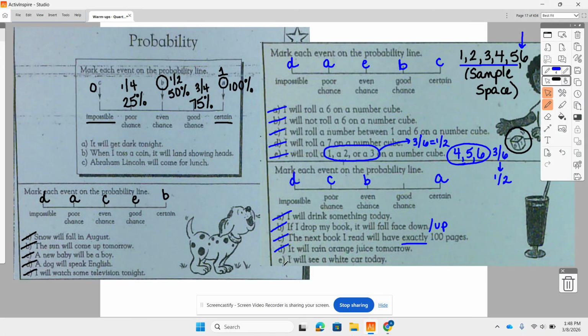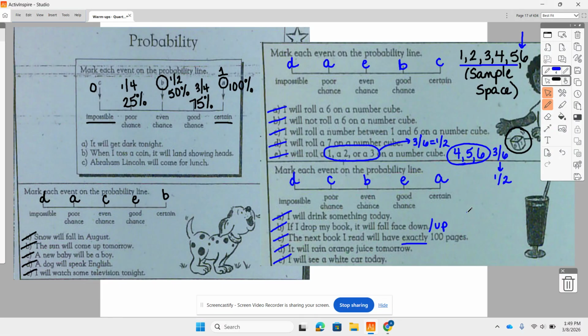Impossible. And I will see a white car today. Pretty good chance, right? That's a pretty popular car color. But there's a chance that it might not pass by, or if you're not in a place where there's a lot of cars, you might not see a white car today. So these are the best answers.